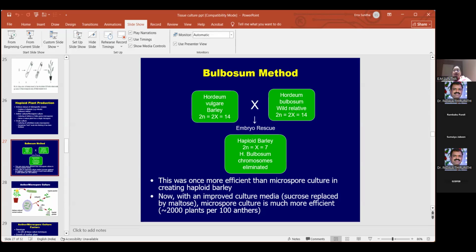And then they have done chromosome doubling, and they have grown this plant and created a haploid barley plant. From that time you call this method the bulbosum method. So eliminating one set of chromosomes and rescuing the embryo, you get the plant. That method they have called the bulbosum method.